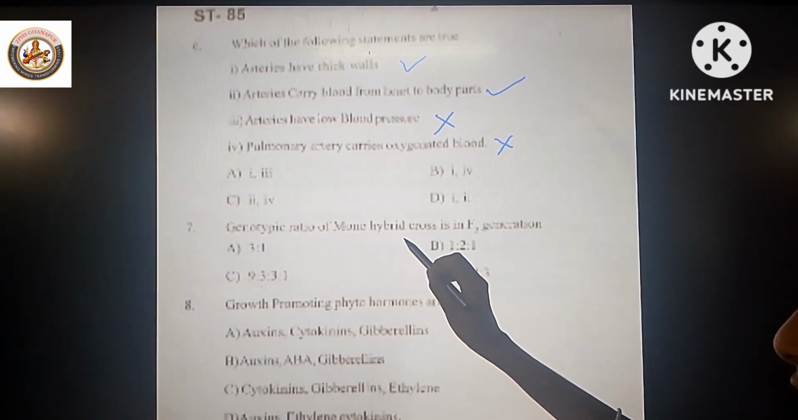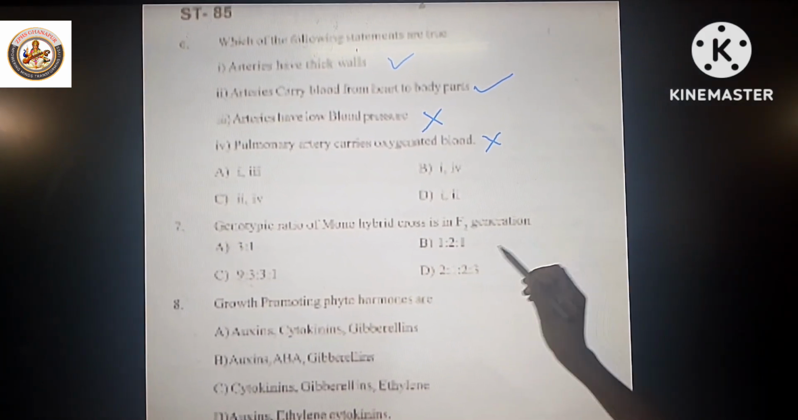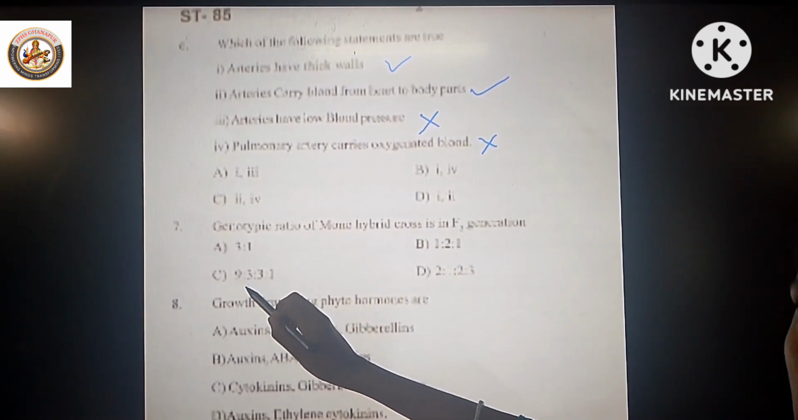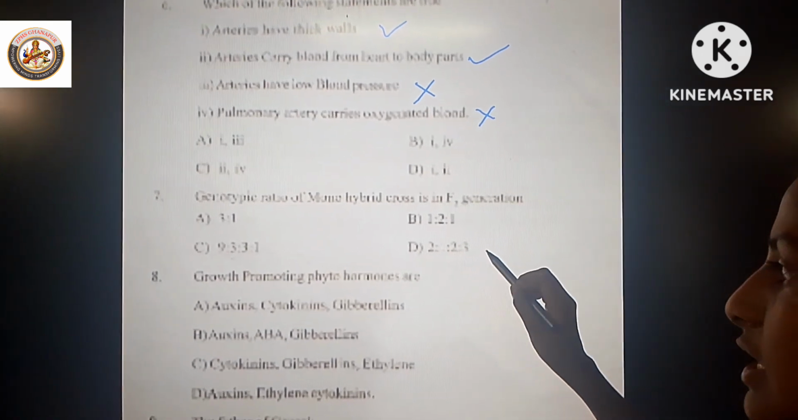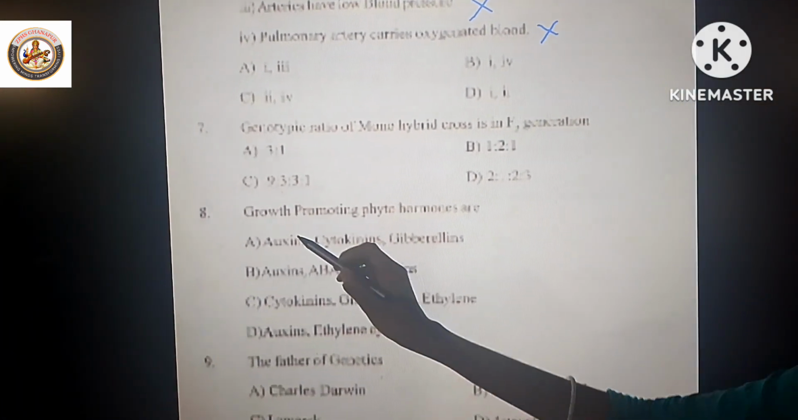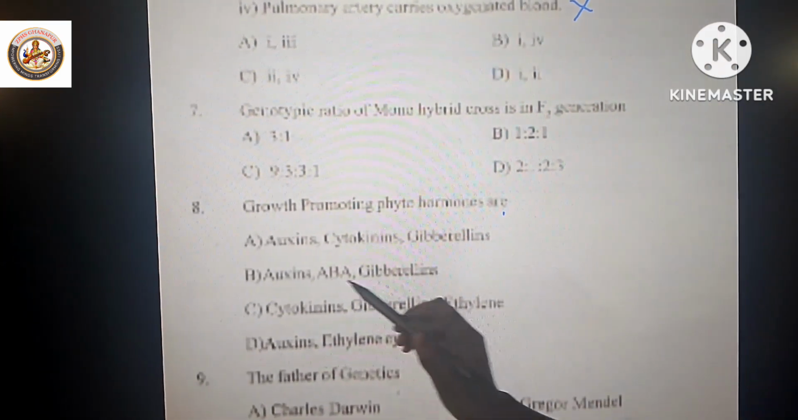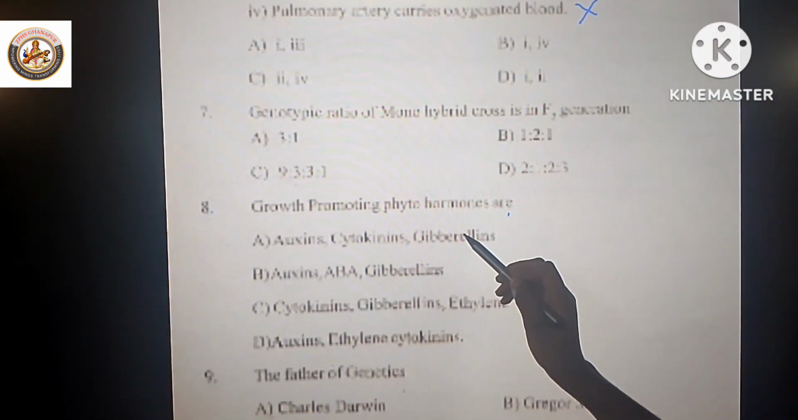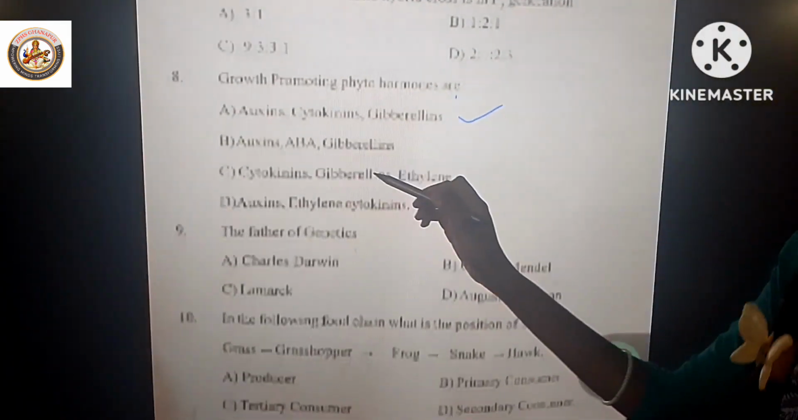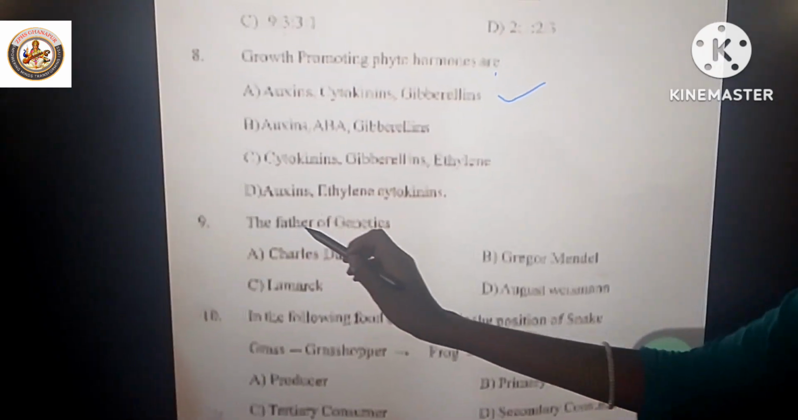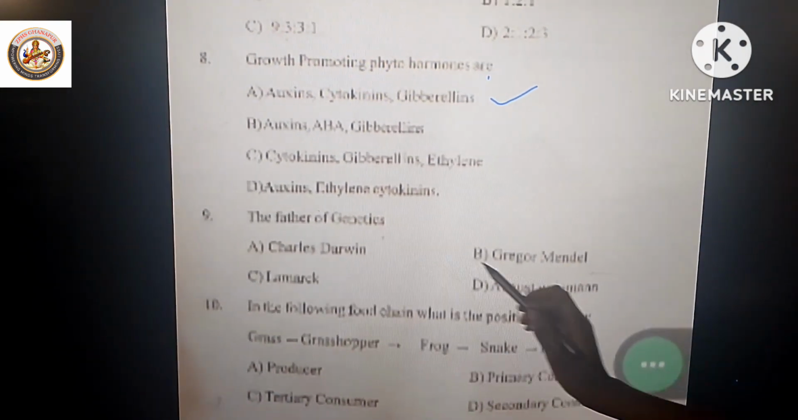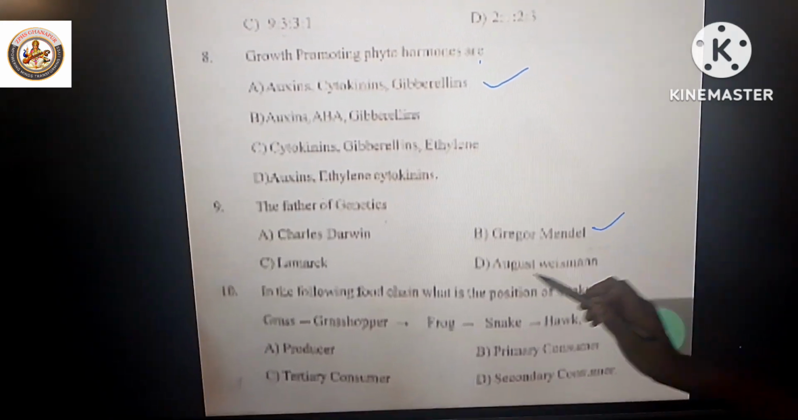Genotypic ratio of monohybrid cross in F2 generation: 3:1, 1:2:1, 9:3:3:1, 2:1:2:3. Answer is 1:2:1. Growth promoting phytohormones are auxins, cytokinins, gibberellins. Auxins. The father of genetics: Charles Darwin, Gregor Mendel, Lamarck, August Weismann. The answer is Gregor Mendel.